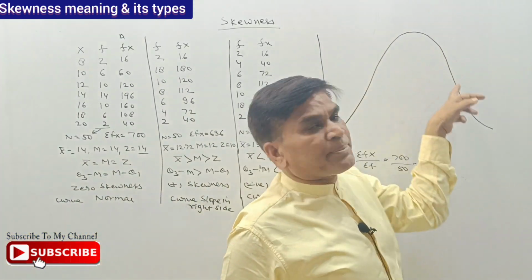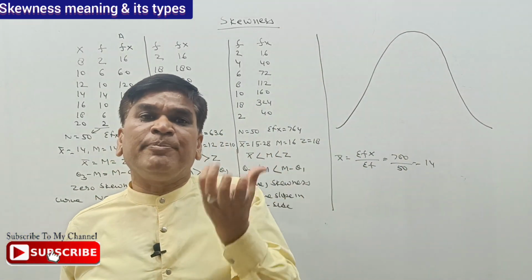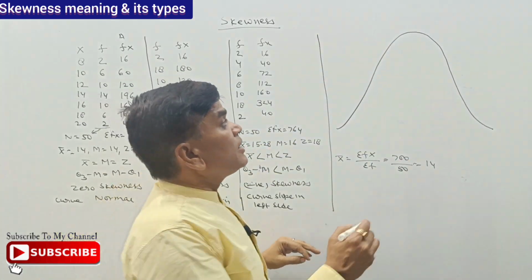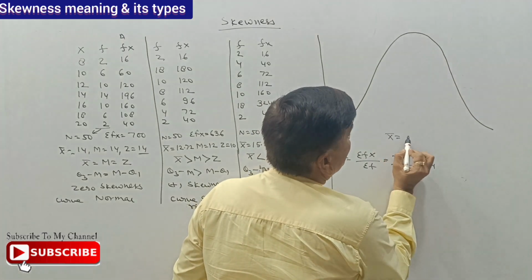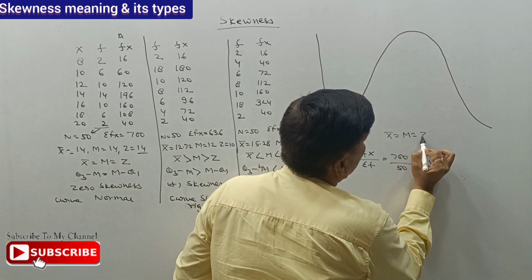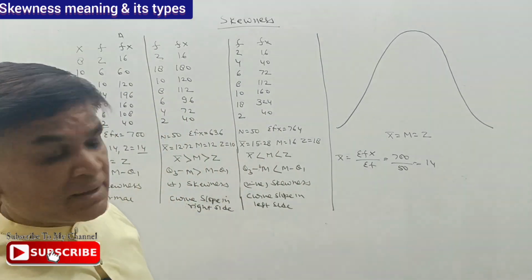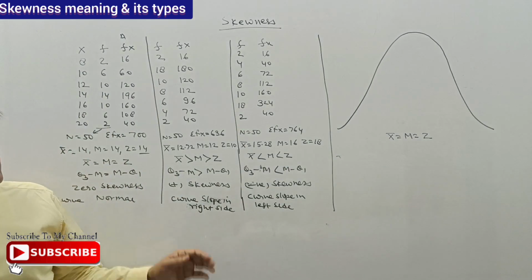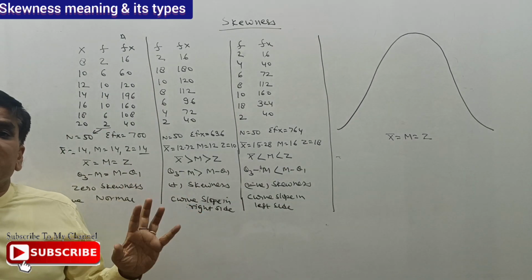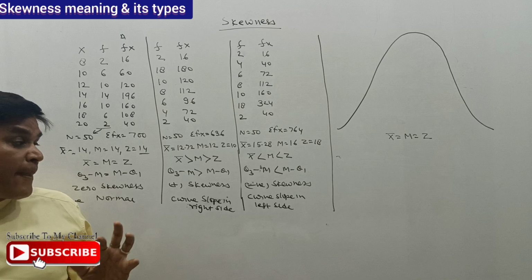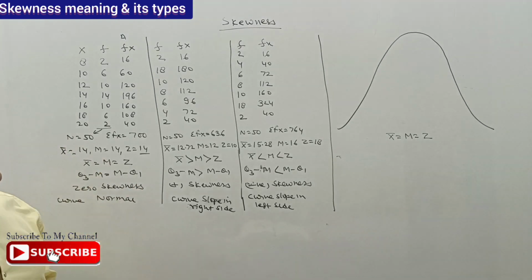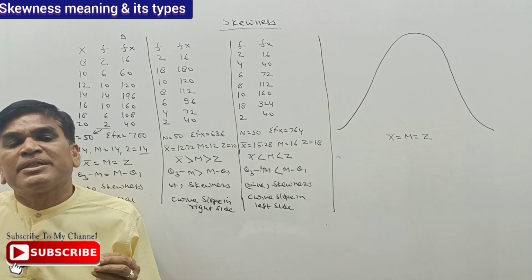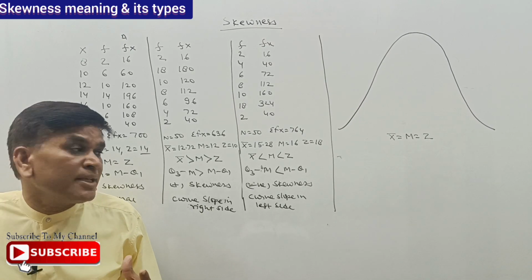It means that if in a series the frequency increases at regular intervals and decreases at regular intervals, then the curve will be bell shaped. If you go to a temple, there is a bell there, so this curve is bell shaped. In this case, x bar is equal to the median, and the median is equal to the mode. So we will say that the series has no variation, that skewness is 0. If the value of x bar, median, or mode is equal, we say there is an absence of skewness.